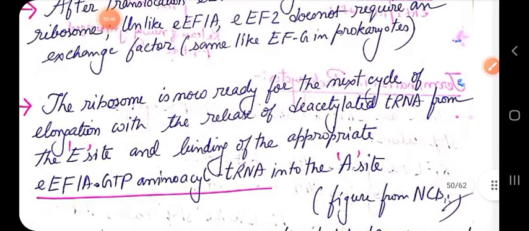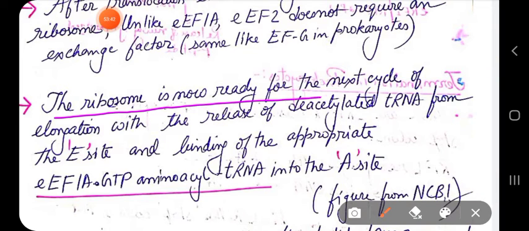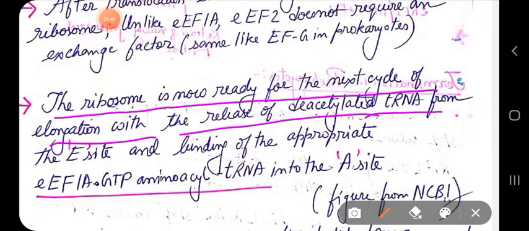Now the ribosome is ready for the next cycle of elongation with the release of deacylated tRNA. That means the tRNA which has now become fully uncharged, with no amino acid bound, has to be released from the E site of the ribosome, and the A site tRNA has to move to the P site for the next round of elongation, where again the A site will be empty to allow the next aminoacyl tRNA to come to the A site, catalyzed by EEF1A.